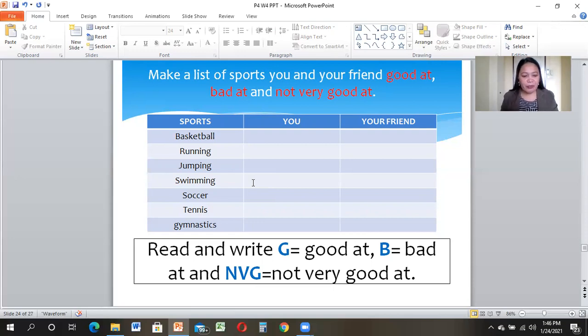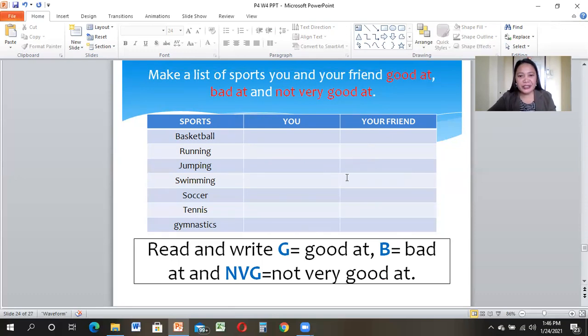Open your class book to page 88. All right. So you can see there is a table of sports. Then you have a column for your answer and a column for your friend. So what are you going to do? Ask one of your friends to do this activity with you.